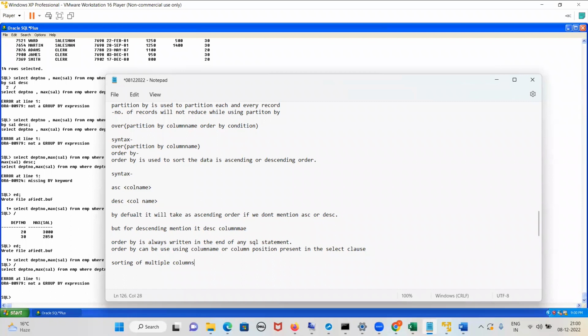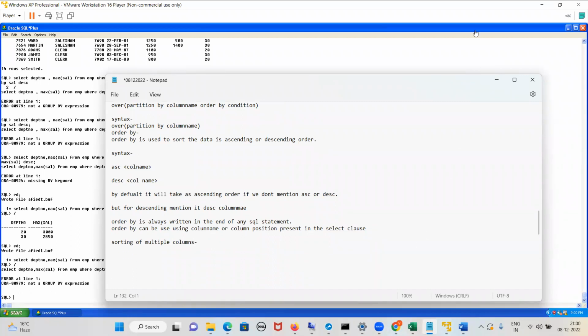Multiple. What is she telling, what is multiple? Have you heard about sorting of multiple columns? Yeah. What happens in multiple columns?